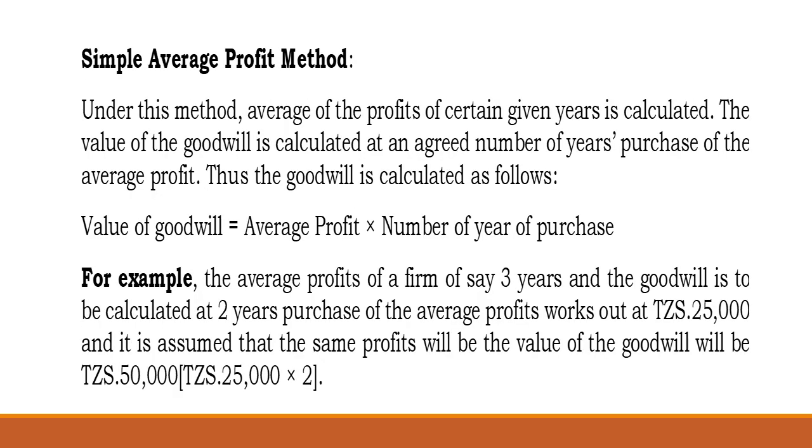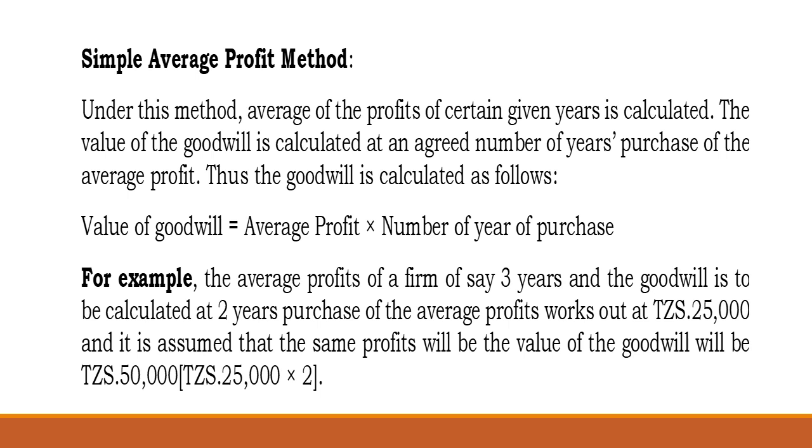Under the simple average, which is very easy, the value of goodwill may be estimated from the average profit times the number of years of purchase. For instance, the average profit of a firm over, say, 3 years, and the goodwill is to be calculated at 2 years' purchase of the average profit, works out to 25,000.